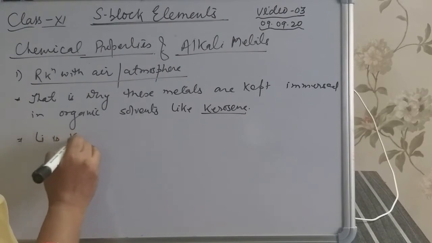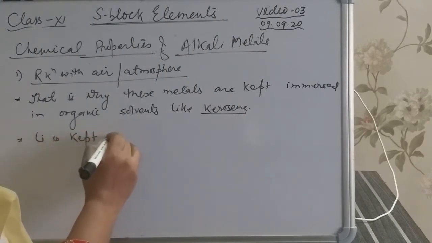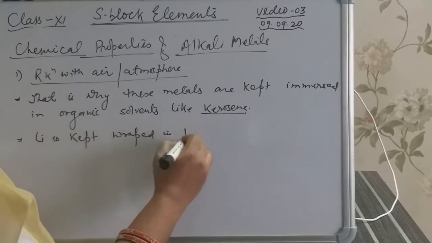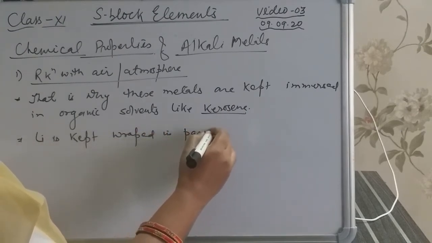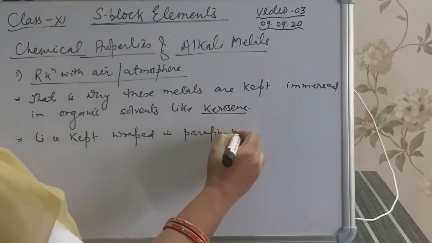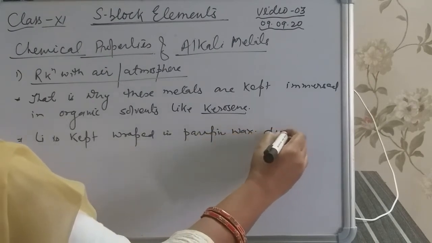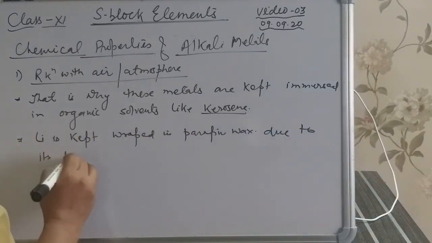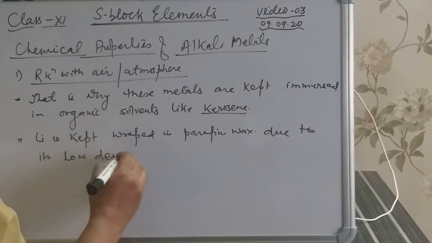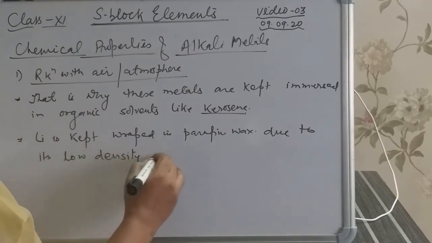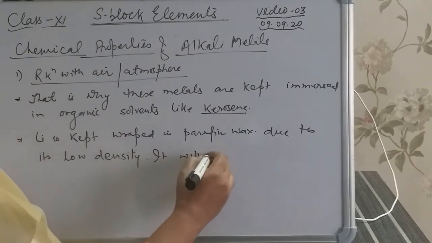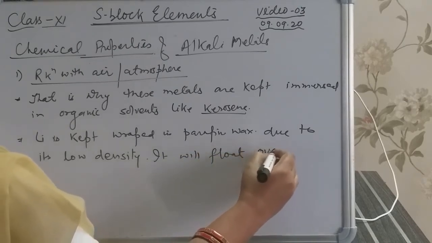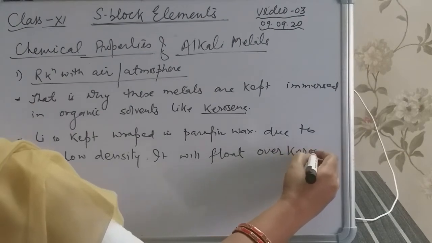Lithium is kept wrapped in paraffin wax due to its low density. It will float over kerosene.